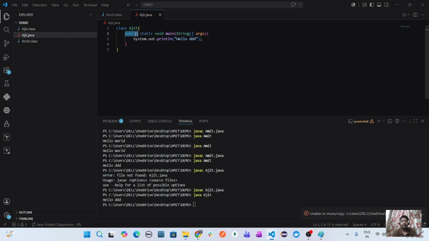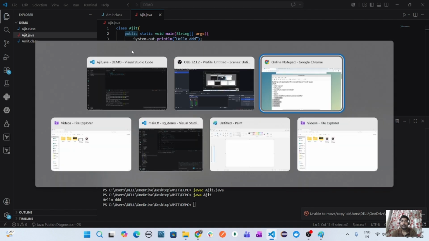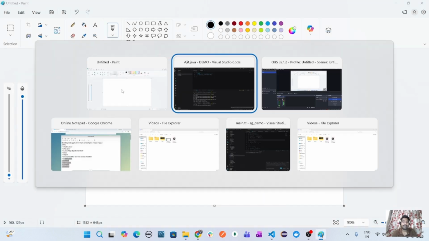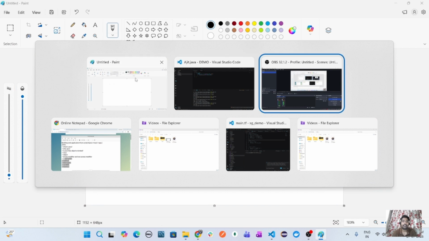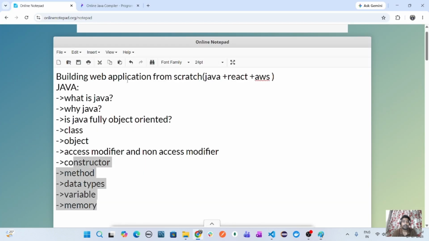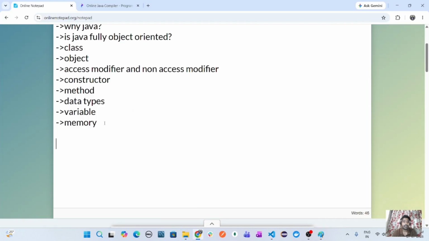Public is an access modifier. There are two types of modifier. One is access modifier. One is non-access modifier. I'll explain how it is. Under access modifier you have public, default, private, protected.